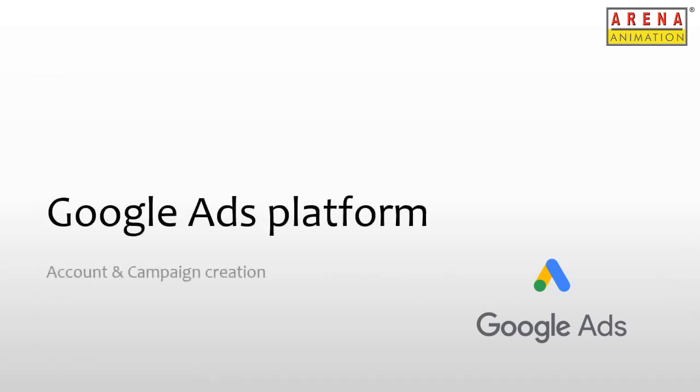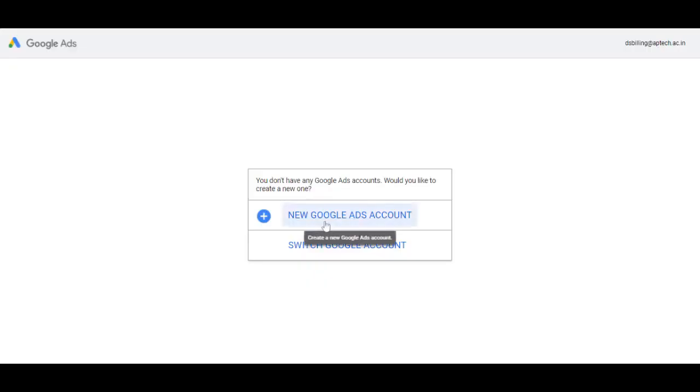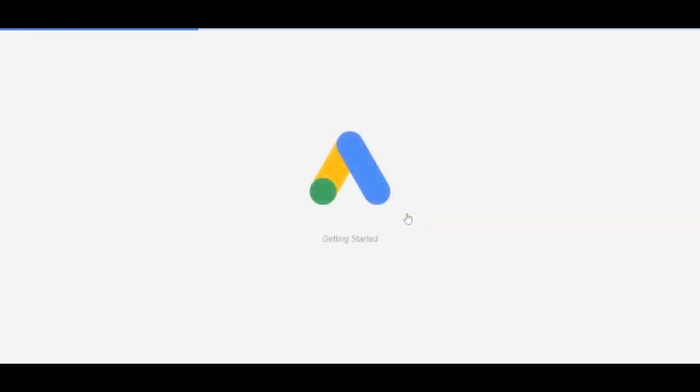Now that we have understood the search ad structure, let's visit the Google Ads platform and learn how to create the different aspects that we just went through on the ads platform. Once we sign into Google Ads, click on Create Google Ads Account.